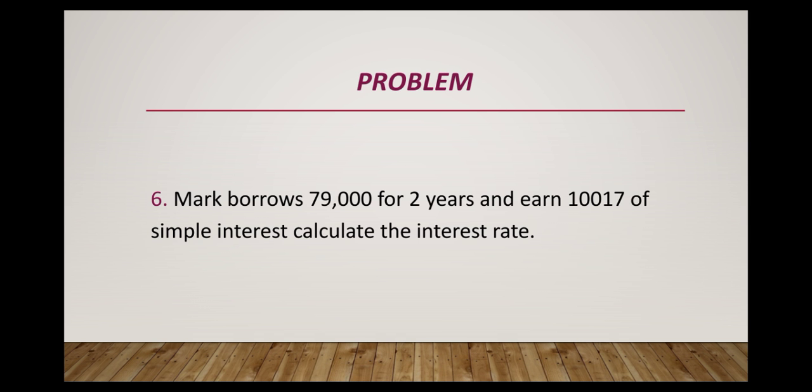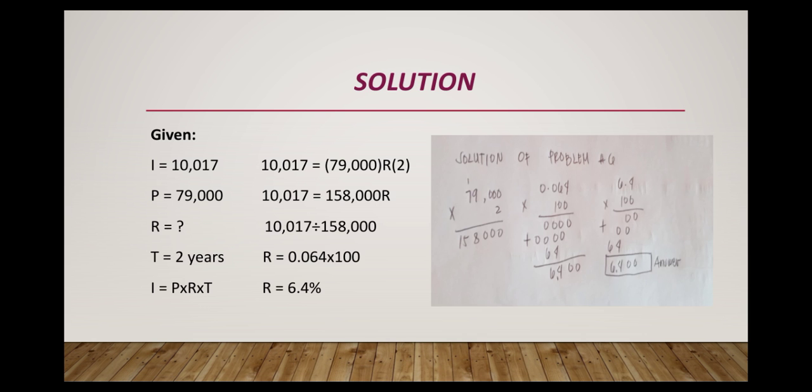Problem number 6. Mark borrows 79,000 for 2 years and earns 10,017 of simple interest. Calculate the interest rate. Solution. Given I equals 10,017, P equals 79,000, R is missing, T is 2 years.